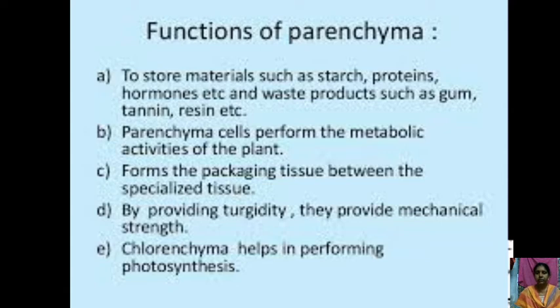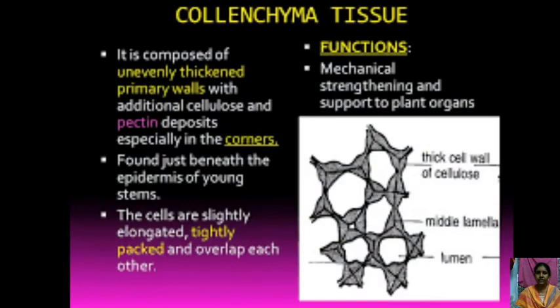So this type of tissue means parenchyma containing chlorophyll pigments, that is nothing but the chlorenchyma. Because of the chlorenchyma, it helps in performing photosynthesis. So these are the various functions of parenchyma. And coming to the collenchyma.